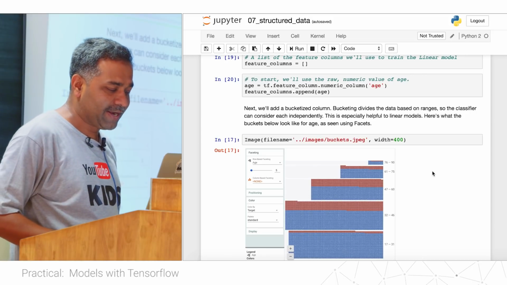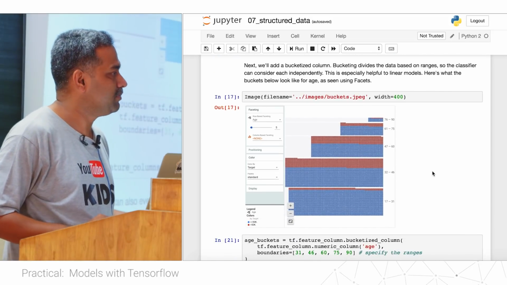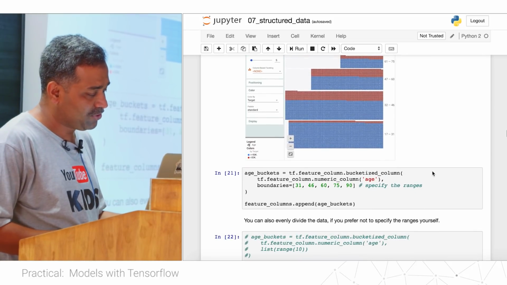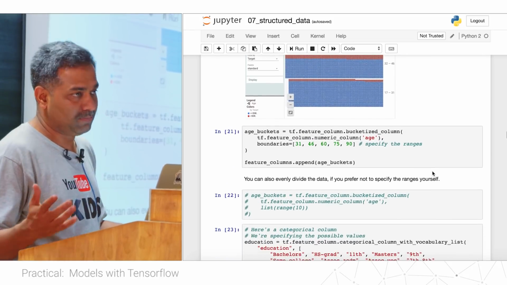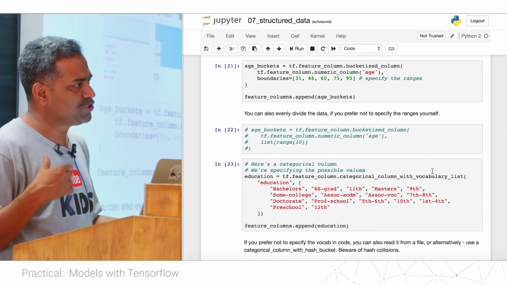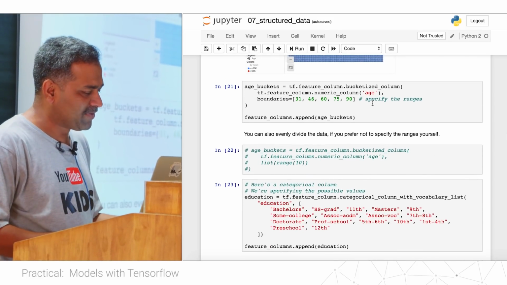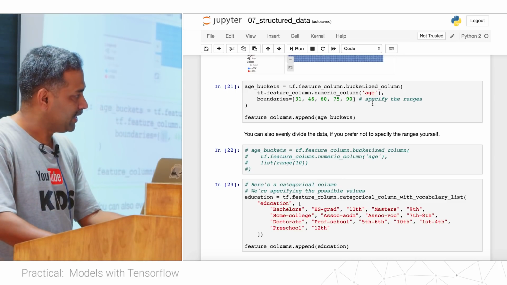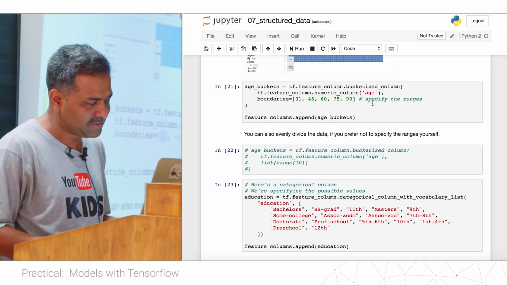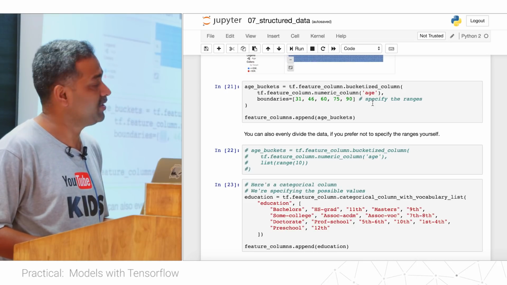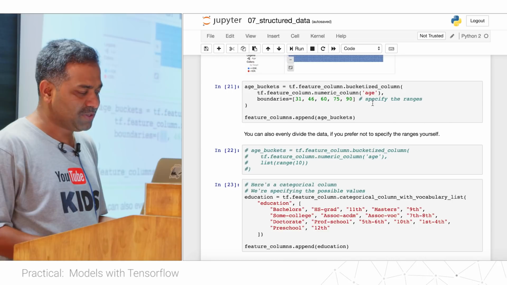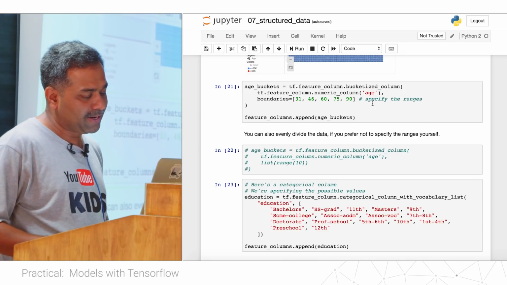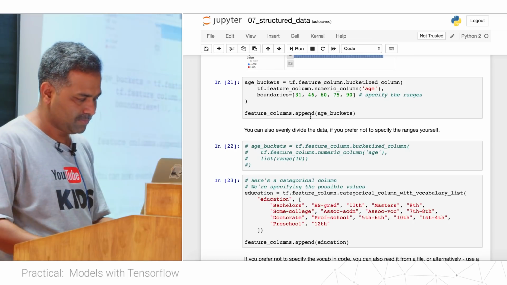So we decide to bucketize age. I can take the age and define a bucketized column. Bucketization happens automatically, but you have to specify the bucket boundaries: age less than 30, 31, 46, 60, 75, 90. These are the ranges. Based on the age value, a particular bucketized column will be created for me, and I'm appending the bucketized column to the feature columns.